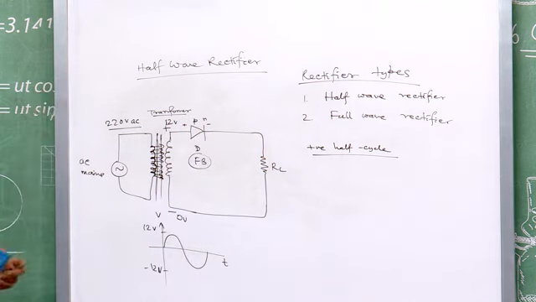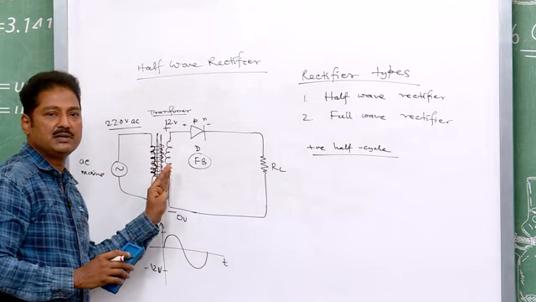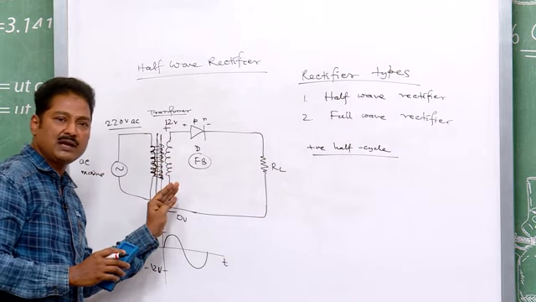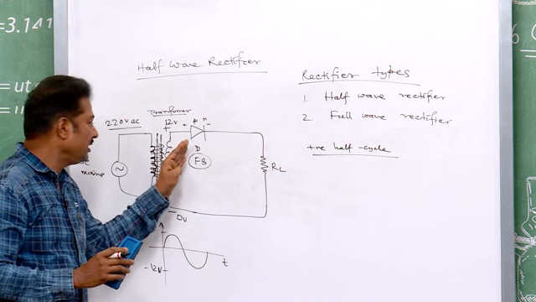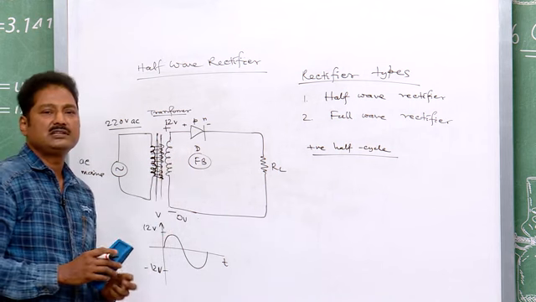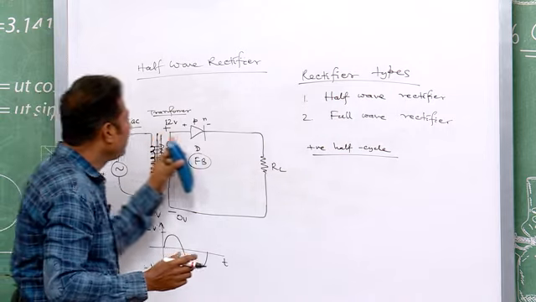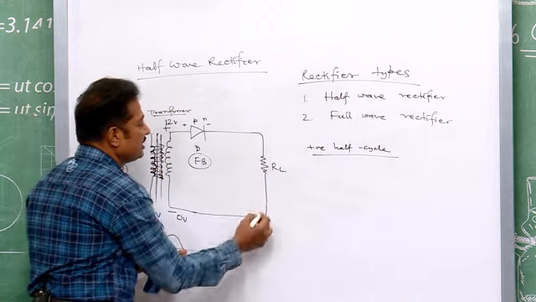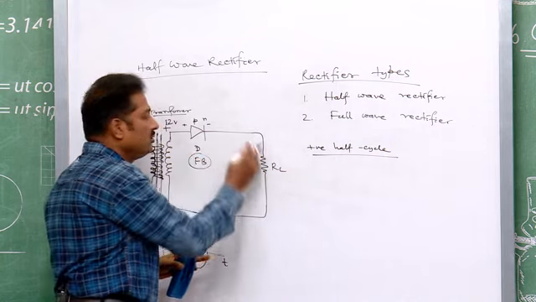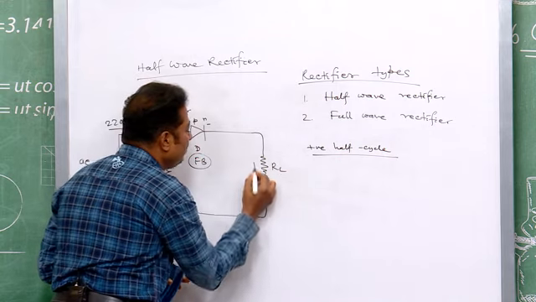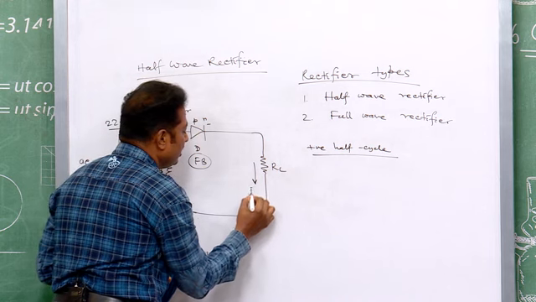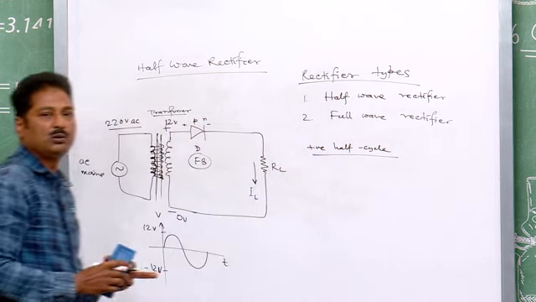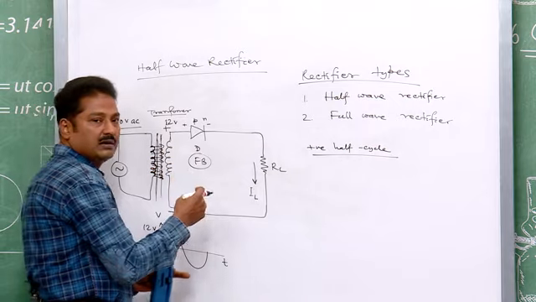During the positive half cycle, the diode is forward biased, and you know when it is forward biased, for an ideal diode, the resistance is 0 and the current will flow in the load circuit, the load resistor. So, there will be current in this direction. You say I L, load current.